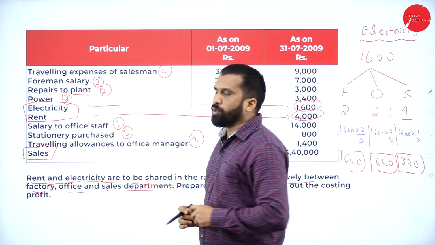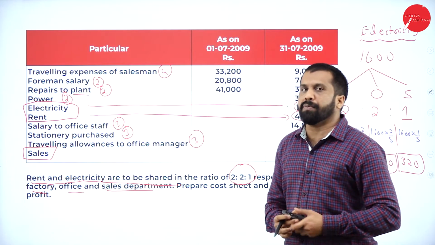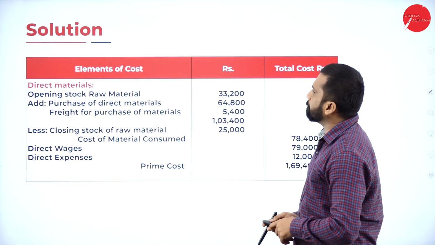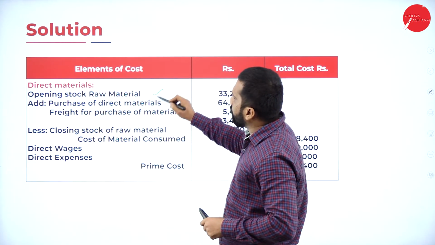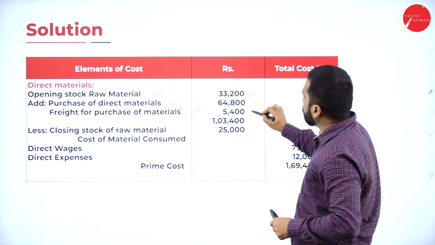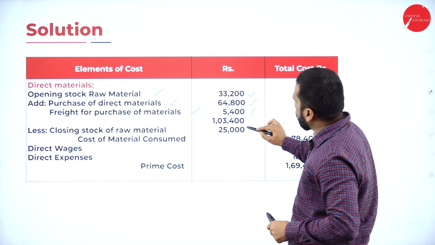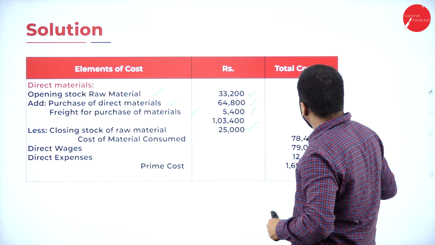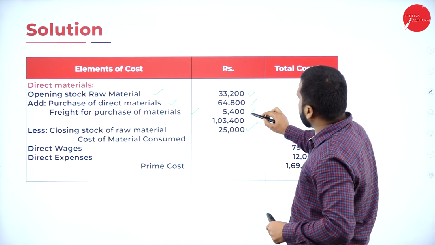Nothing we have in this. Total, how many items we have in step 1? 5 items. All 5 items we should take in step 1. See, opening stock, purchases, freight, 1, 2, 3. Closing stock, 4. Direct wages, direct expenses, 1, 2, 3.